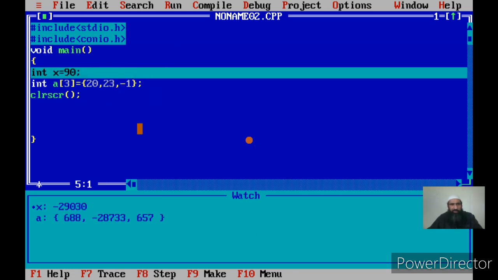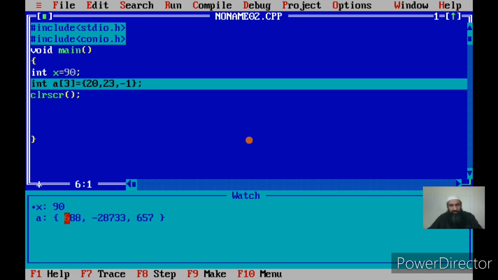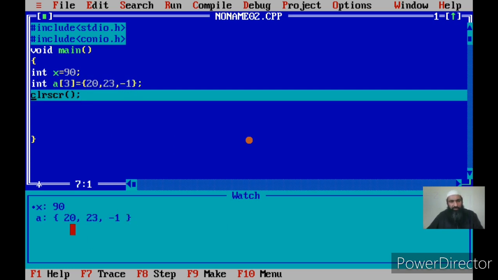I see that int x should now be 90, it should not be holding a junk value. Okay, it has an initial value of 90. This is called initialization at the point of declaration, when I give initial values in the declarative statement. Same way I am initializing the array A at the point of declaration. So again you see element 0 has been initialized to the value 20, the next element has 23, and the last element has -1. Size of the array is 3, therefore I am giving 3 values. Is it clear? I hope this is clear.